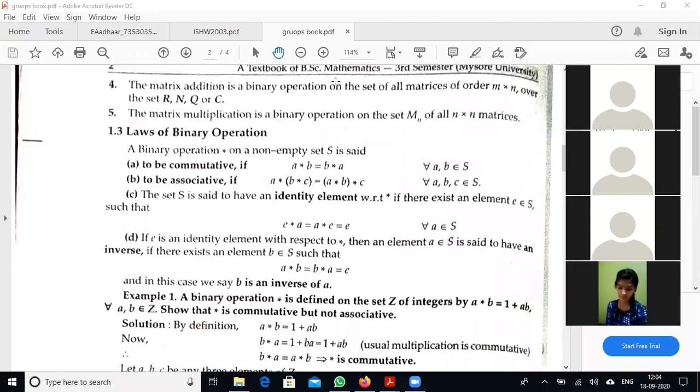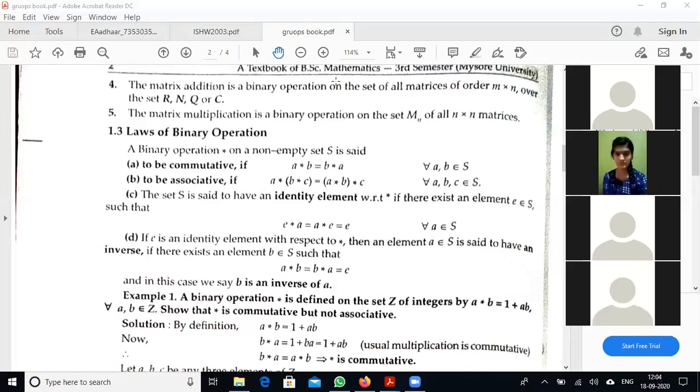Now come to the inverse property. First element I take A as 1 and B as 2. So 1 addition modulo 3 plus 2. 1 plus 2, how much? It is 3.